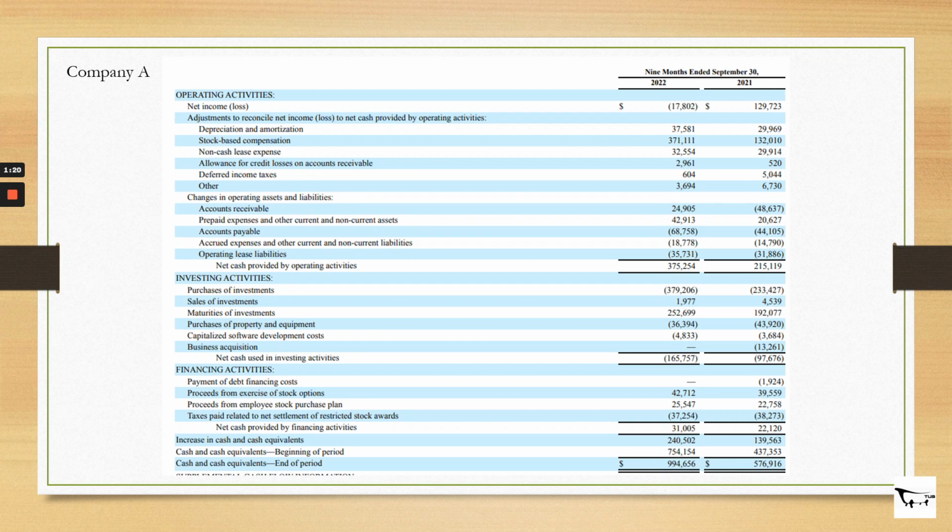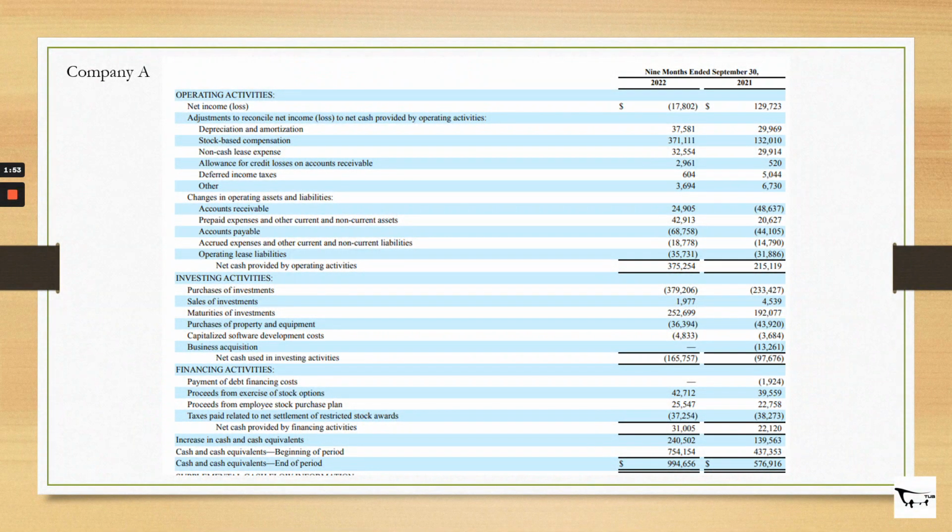What I'm showing you now is a cash flow statement from a company called Company A. As you can see, it's divided into 3 sections: operating activities, investing activities, financing activities, and eventually it states whether it's an increase or a decrease in their cash and cash equivalents, right? Operating activities actually adjusts for all the non-cash components in the income statement. So this includes depreciation, amortization, stock-based compensation,